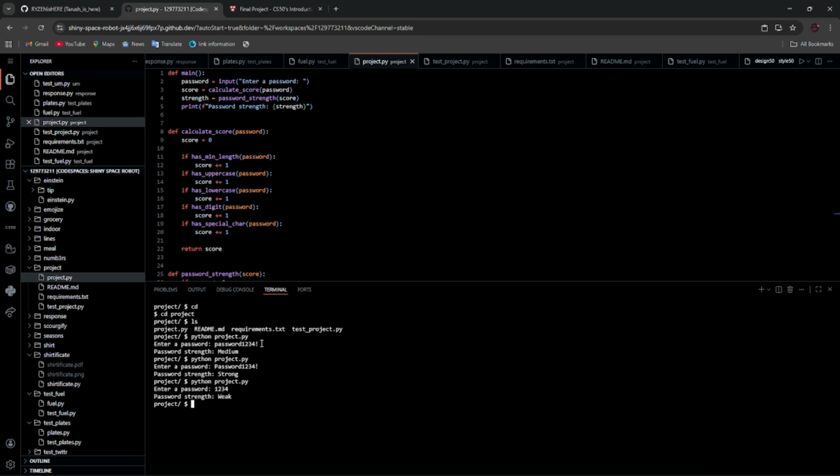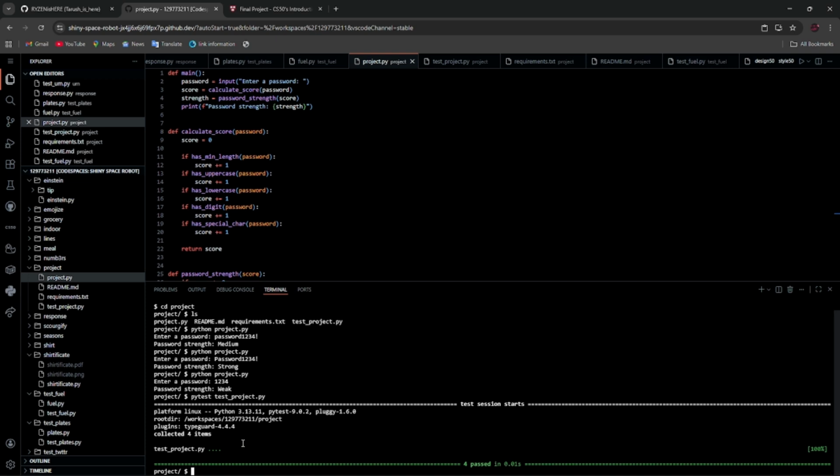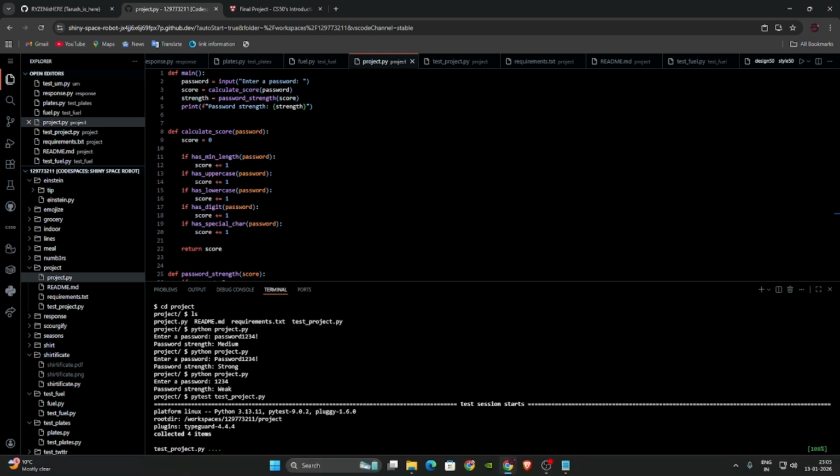So mainly, my program takes a password as input and evaluates its strength based on length, uppercase letters, digits, and special characters. So now I will be performing a PyTest on my program. As it says, my test is conducted successfully.